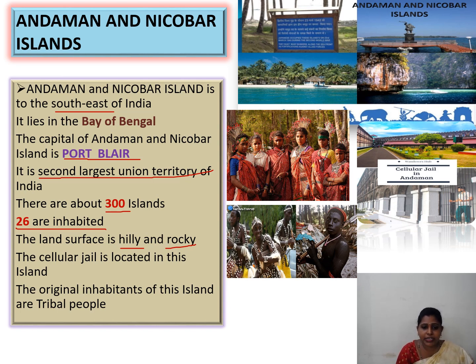The Cellular Jail is located in this island. Here is the Cellular Jail, which is located in the Andaman and Nicobar Island. The original inhabitants of these islands are tribal people. Here in these two pictures you can see the people of Andaman and Nicobar Island, and these people are called tribal people.